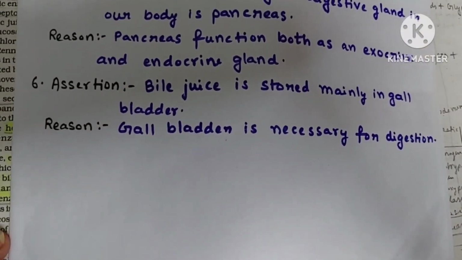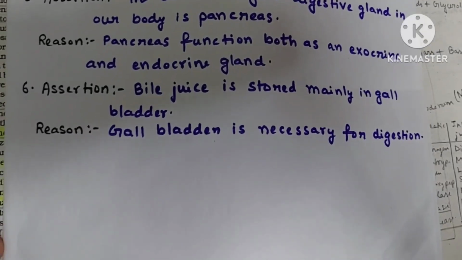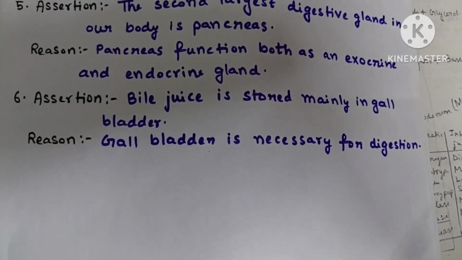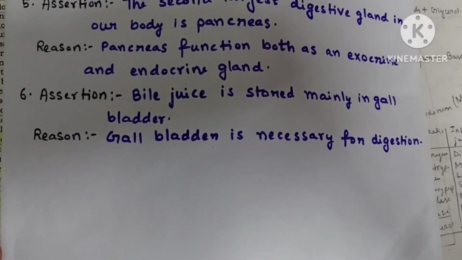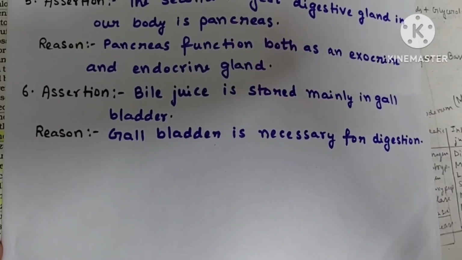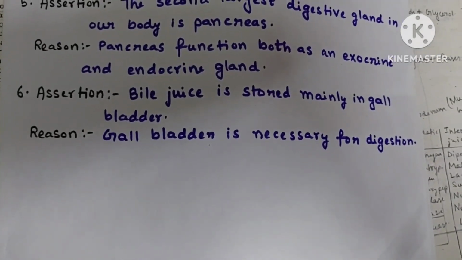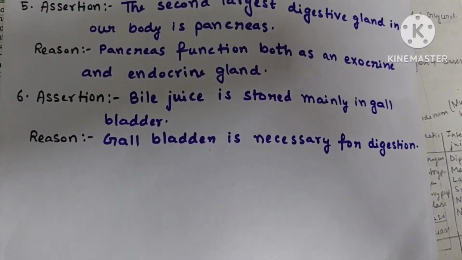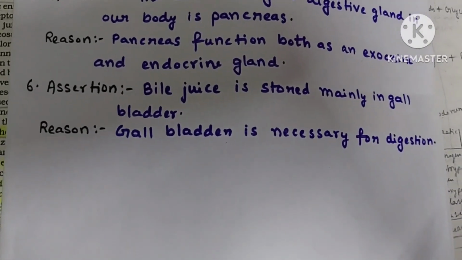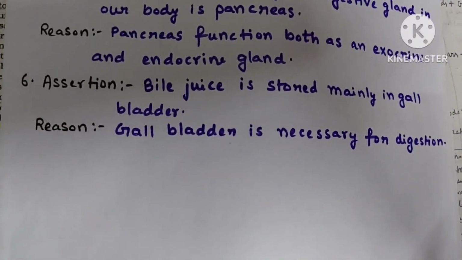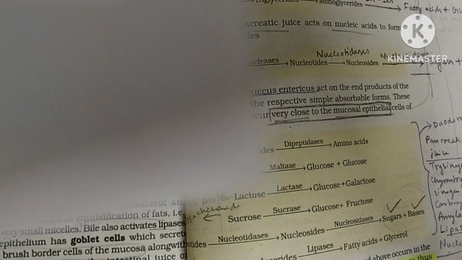It is written in NCERT that bile juice is stored mainly in the gallbladder, and the reason is gallbladder is necessary for digestion. The reason is wrong because gallbladder has nothing to do with digestion. It does nothing for digesting anything. Gallbladder only helps in storing bile. It is a sac-like structure. It is given in NCERT in the glands portion. I will show you that.